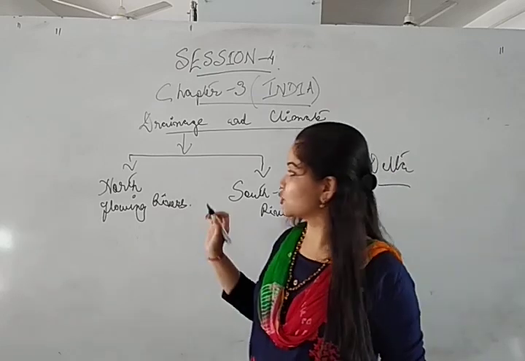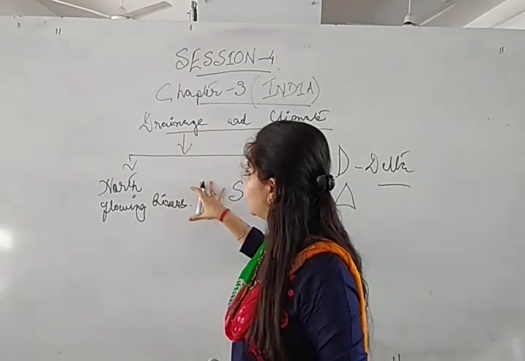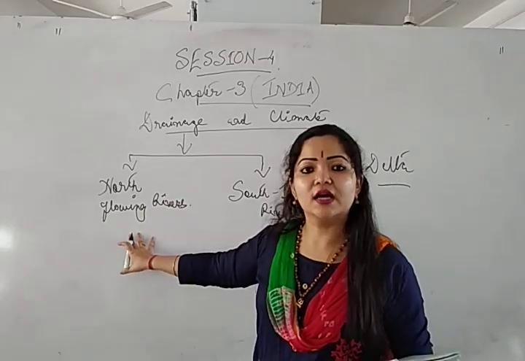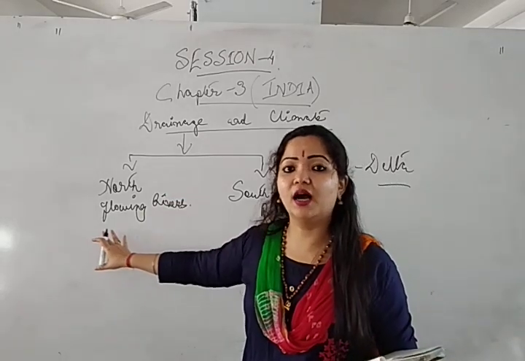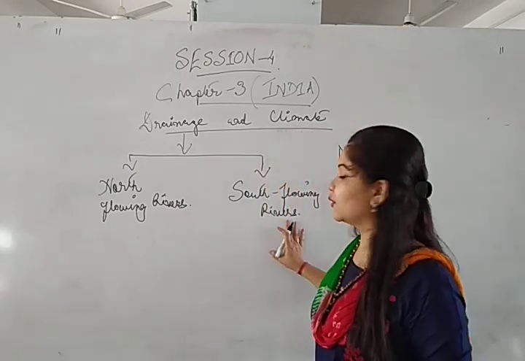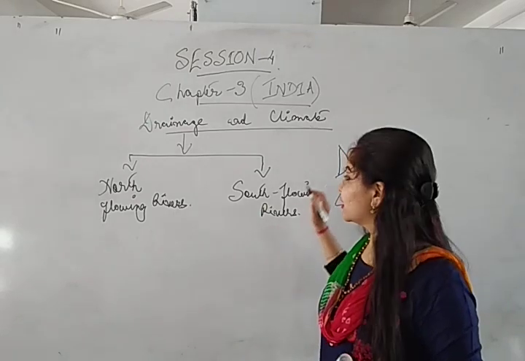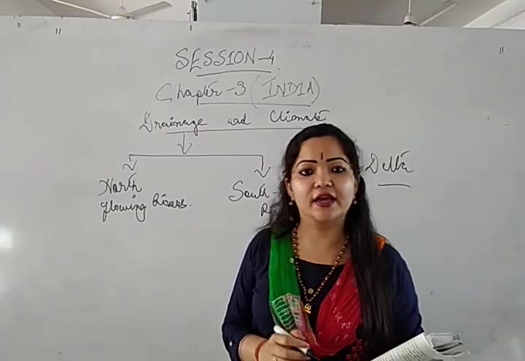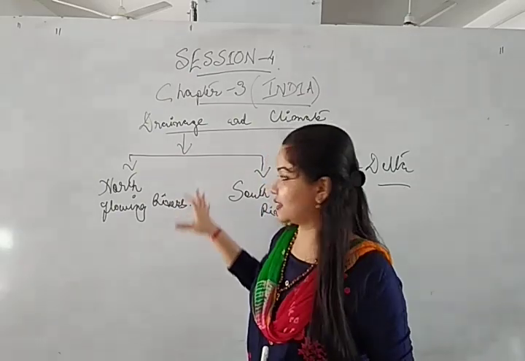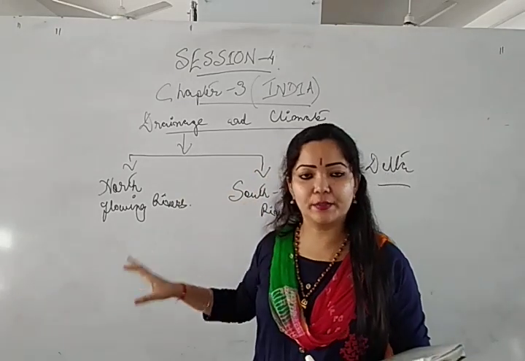Is it clear now? So in this session we have discussed the drainage system of India, which comprises north flowing rivers and south flowing rivers. North flowing rivers are the rivers that come out from the north Himalayan mountainous region, and the south flowing rivers are the rivers which come out from the hills of the peninsular plateau area. So I think you have got the central concept of this entire topic, isn't it?